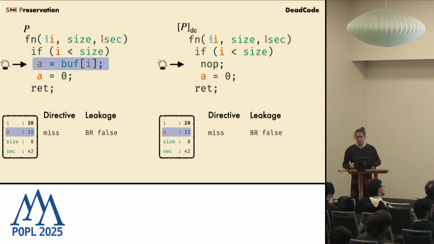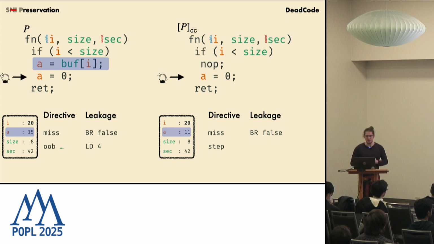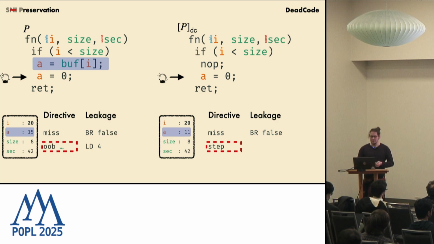We already mispredicted. i is this time 20. And then in the target program, a nop stays a nop, right? Still a step directive, no leakage. In the source program, we have an out-of-bounds access, and that means our attacker will give us a directive. So we have also a mismatch in directives.